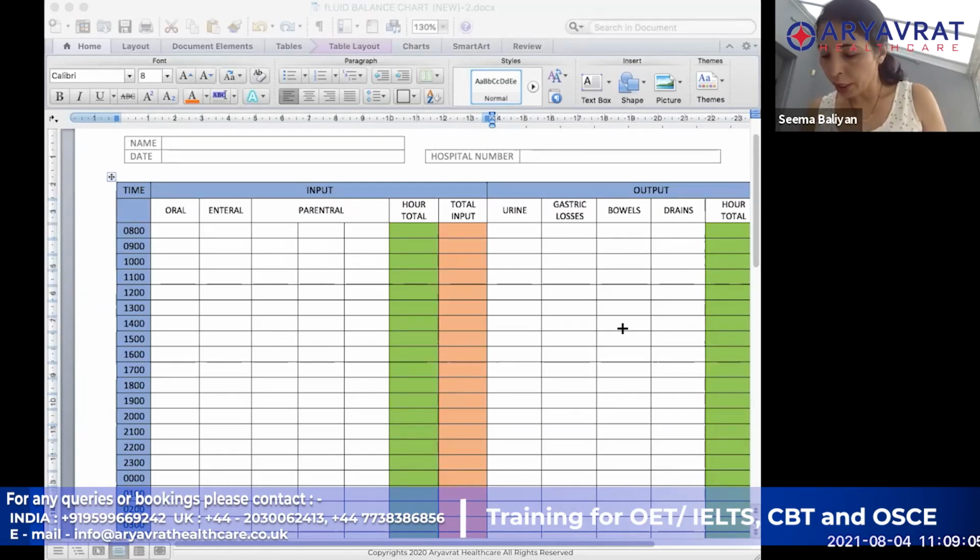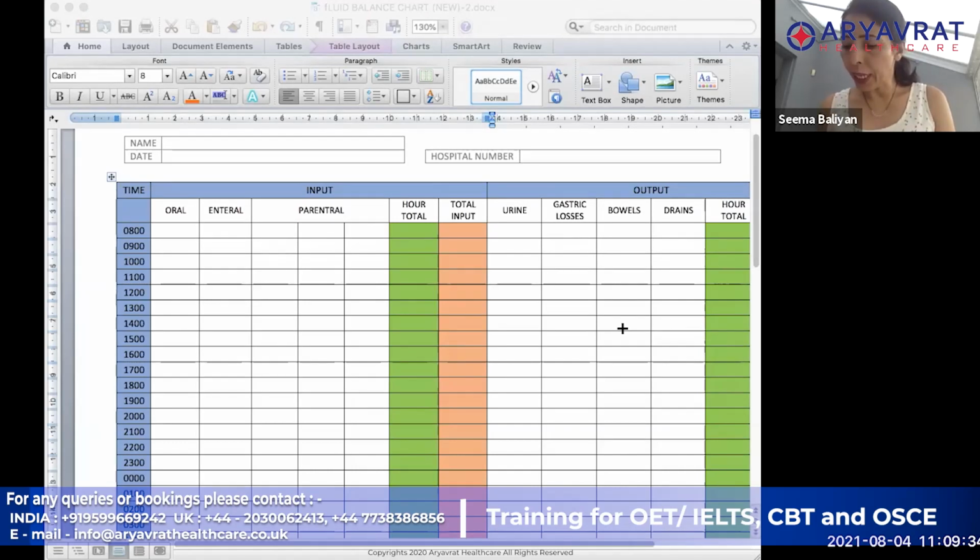So the question is that the patient's name is Richard Bray. Richard is in AMU. He requires strict fluid balance monitoring. Please input the following data into the fluid balance chart, ensuring that you calculate the daily balance and note whether it is a positive or negative balance. This is a silent station. You have 15 minutes to complete the task, and you may use a calculator. Okay, so simple sort of thing.